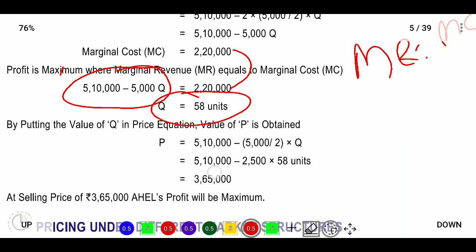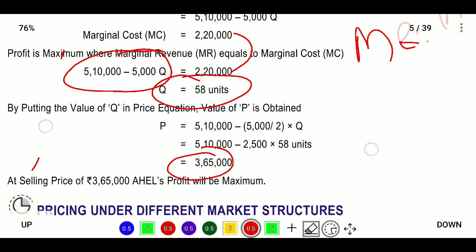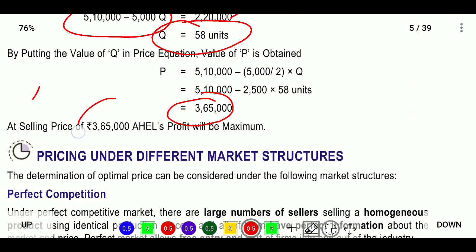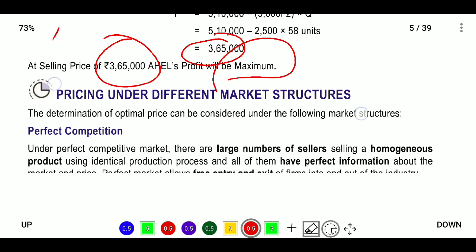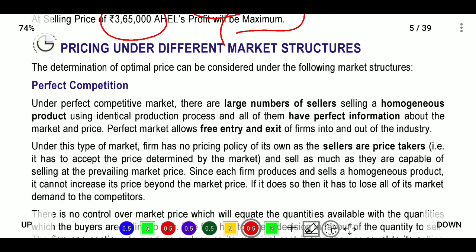Now, profit will be 3,65,000 at the selling price of 3,65,000. Then your profit will be the maximum. This is the profit maximization model. MR, marginal revenue, is equal to marginal cost, and price will be A minus BQ, and marginal revenue is equal to A minus 2BQ. Next, price under different market structures.